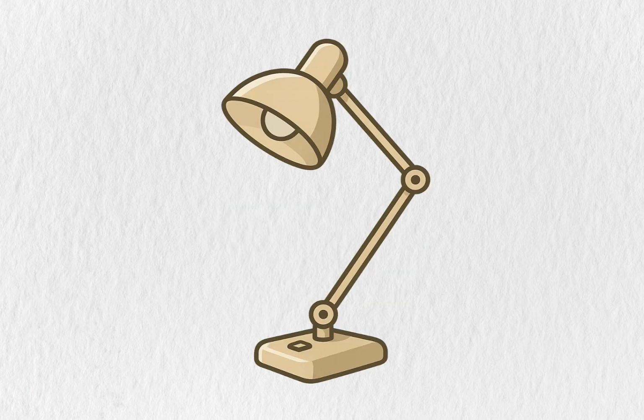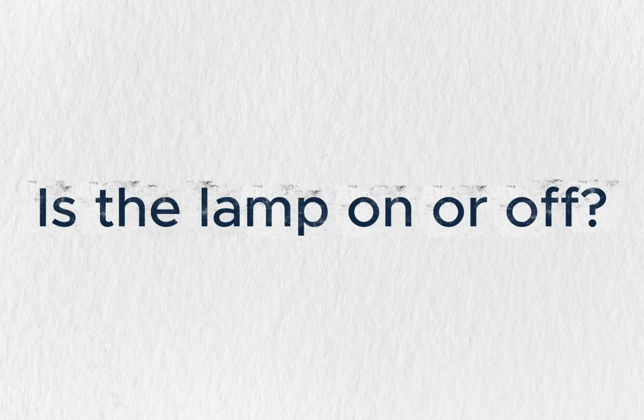You have a lamp with a switch. At the start of a minute, you turn it on. After 30 seconds, you turn it off. After another 15 seconds, you turn it on again. Then off after 7.5 seconds. And so on, flipping faster and faster. You perform infinitely many flips within 1 minute. Question: when the minute is over, is the lamp on or off?